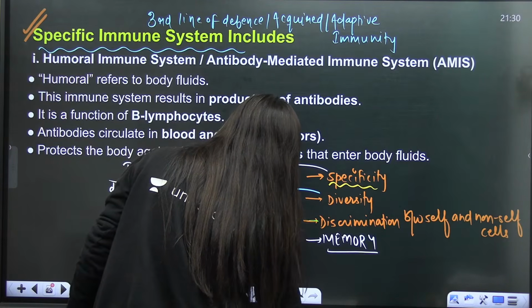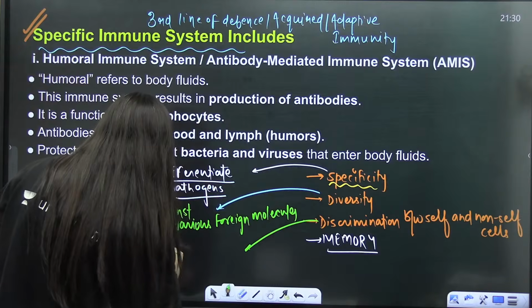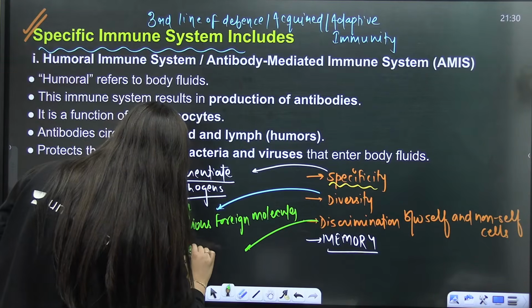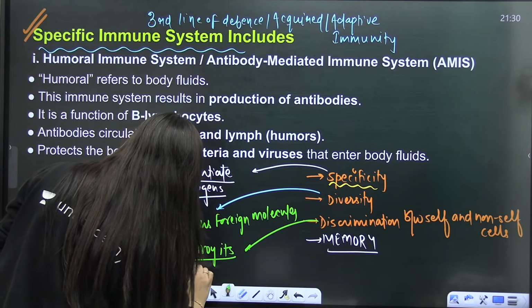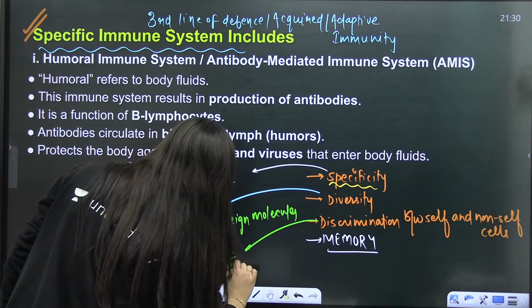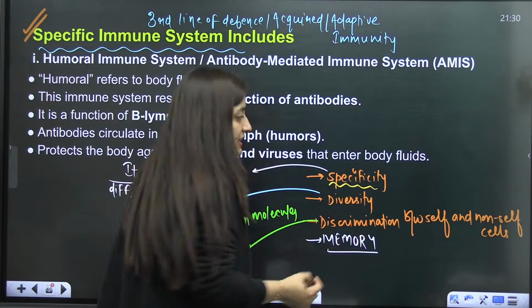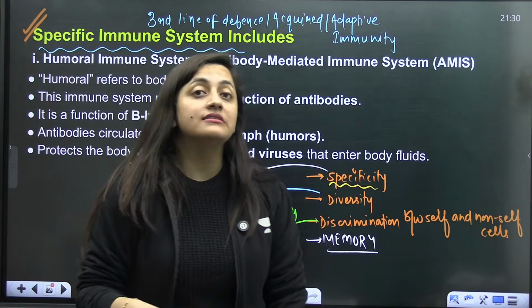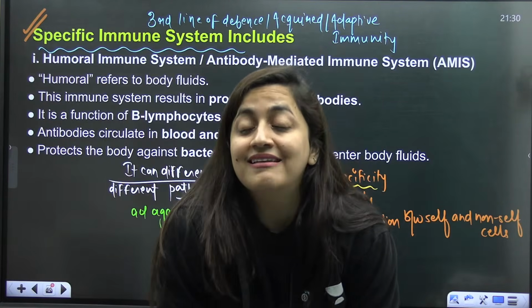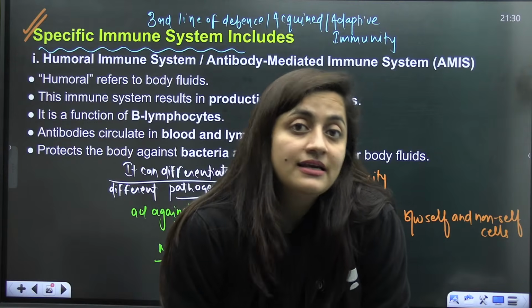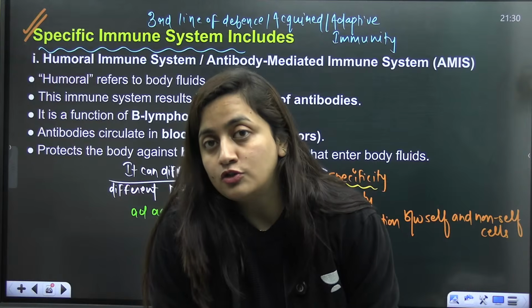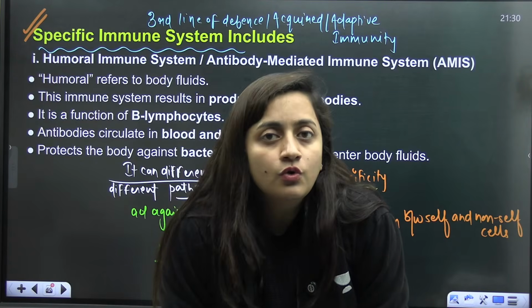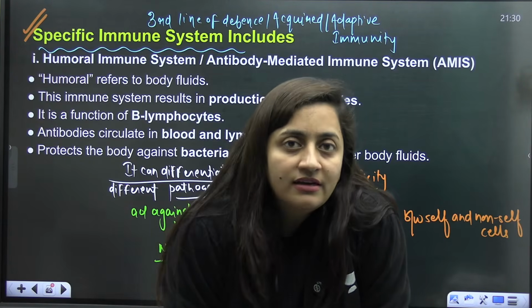Plus, what is the best part here? Due to this immunity, it will not destroy its own body cells, right? These immune cells, this immune system, can recognize that this particular cell is of our body and this particular cell doesn't belong to our body, because when we grow, our body develops from the zygote.